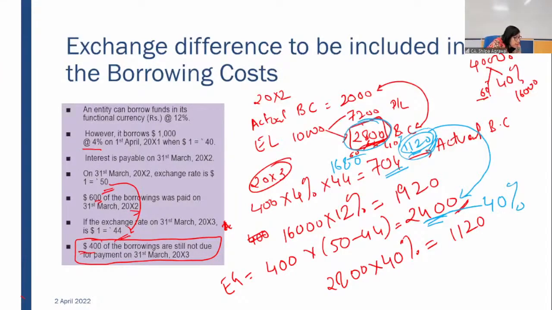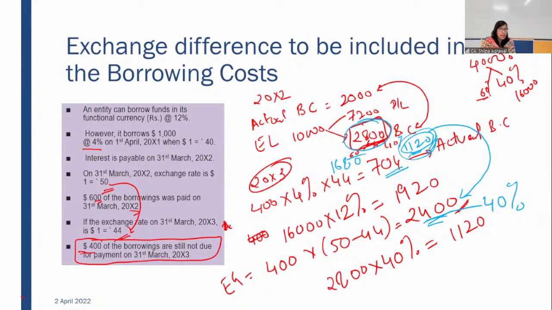So this has to be taken care. Now a question, Sairam has asked: ma'am, but the balance amount of loan is increased in rupees, where should the increase be recorded? Exchange gain on it. Even as per your Ind AS 21, any borrowing which you are taking in, you have to record it at your fair value or your exchange rate, whatever it is, high or less. If it is an increase, that increase has to be in your exchange gain, but not on account of your borrowing cost.